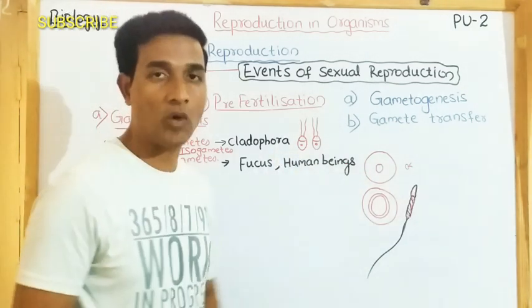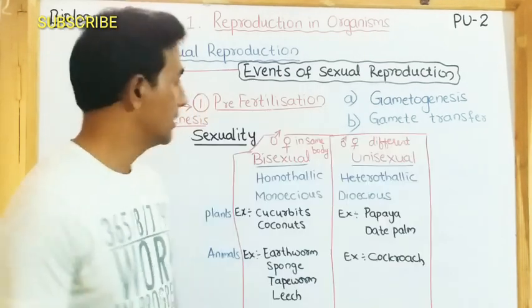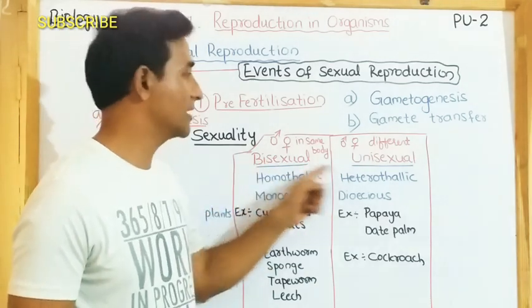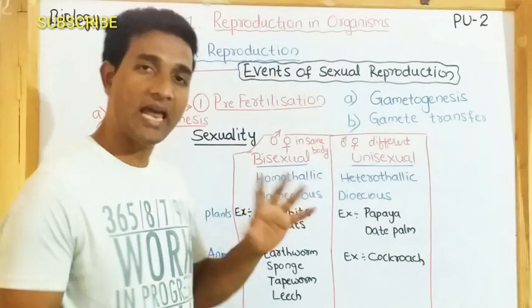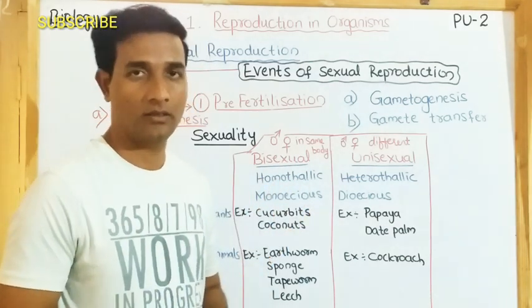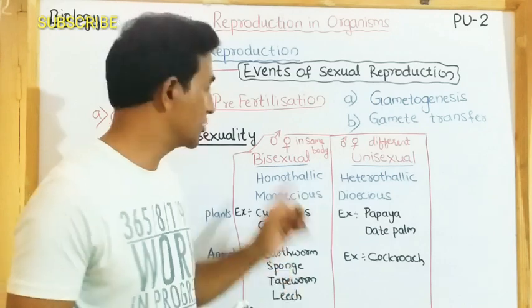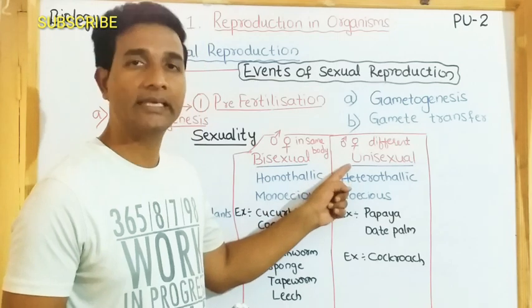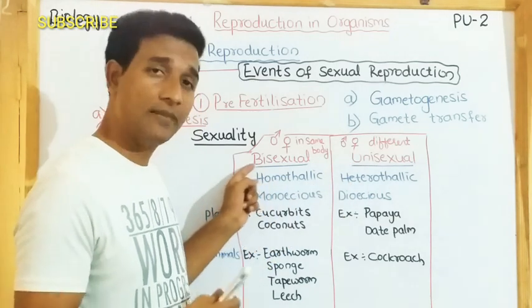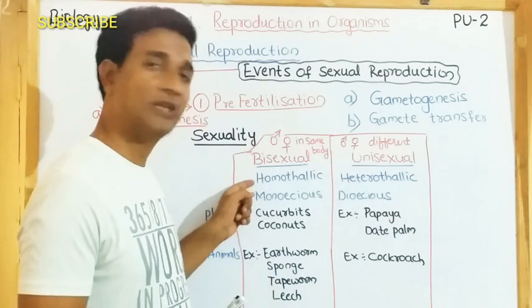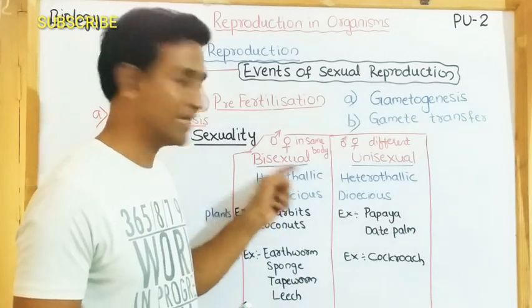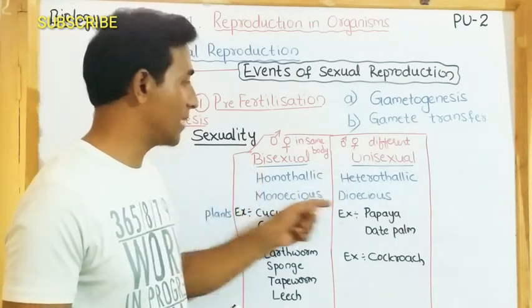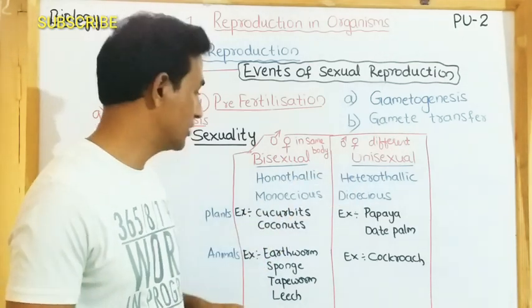Coming to sexuality of organisms. When you observe plants as well as animals, we frequently use the terms bisexual and unisexual. When male and female sex organs are present in the same body, it is called bisexual. When they are present in different bodies, then it is called unisexual. The same terms in fungi are homothallic for bisexual and heterothallic for unisexual, and monoecious for bisexual, dioecious for unisexual.